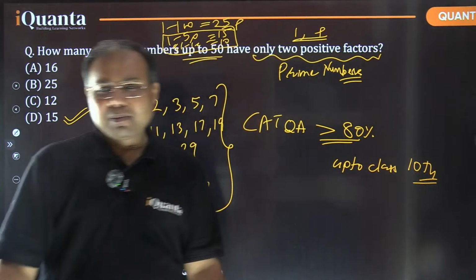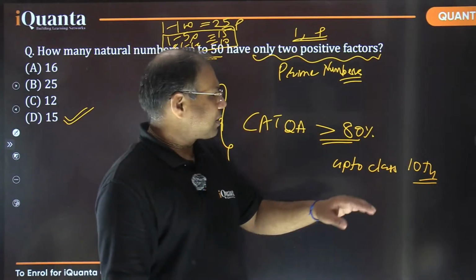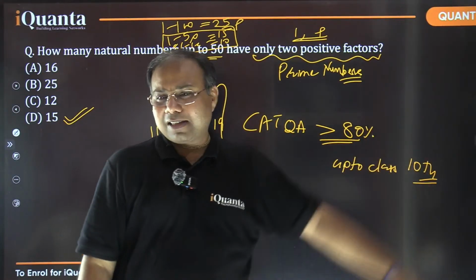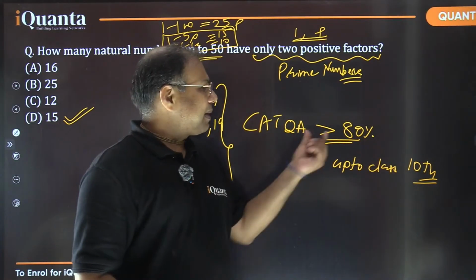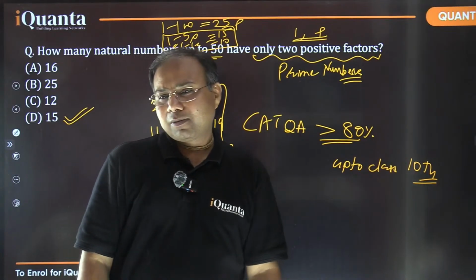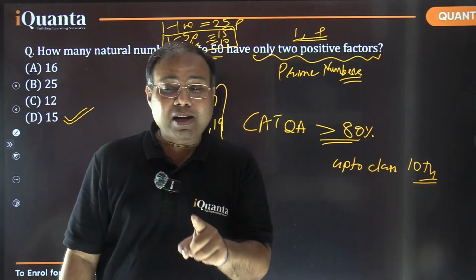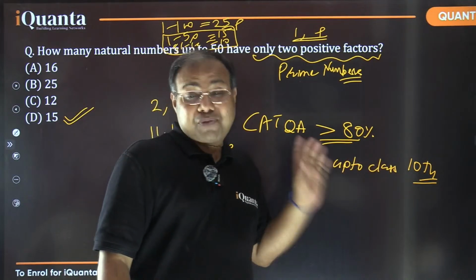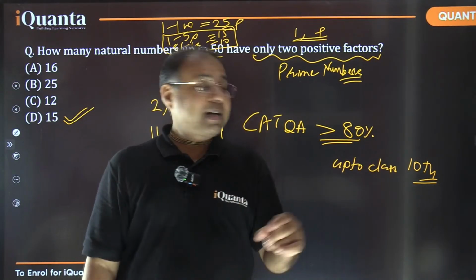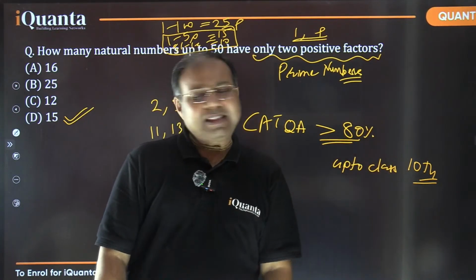So what is the problem? There are certain topics which are beyond 10th class. They're also asked in CAT, but that is less than 20%. So leave that. It is very much required that you need to be proficient in the mathematics up to class 10th. And that is very much important.